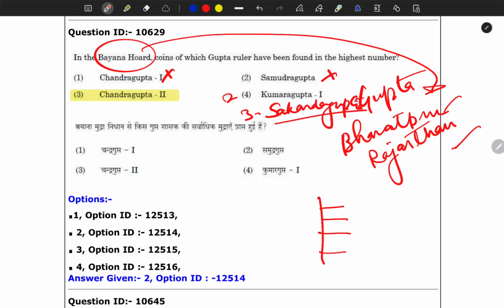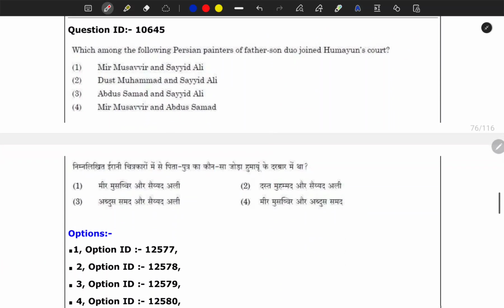So remember these facts, it might help you in the upcoming exams. The thing is that here again, if you apply your logic, this is not a very difficult question.